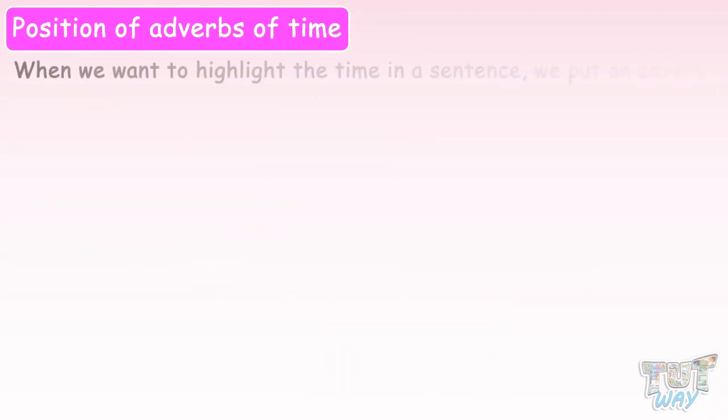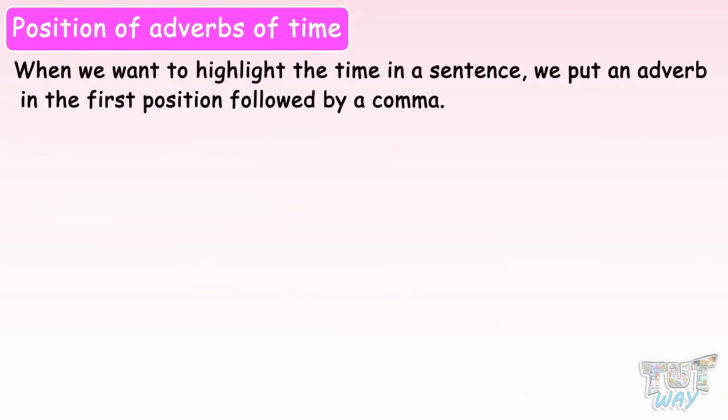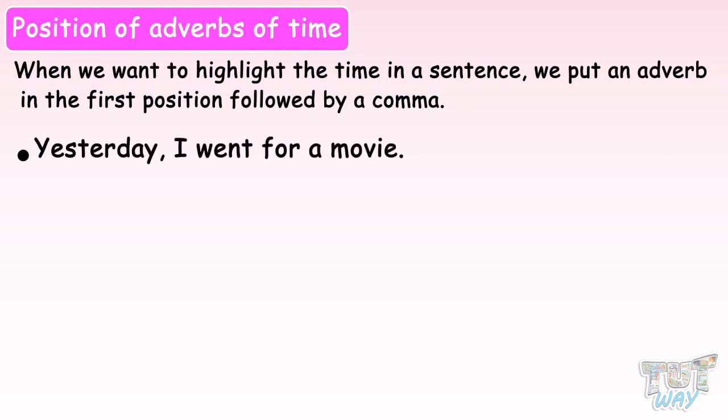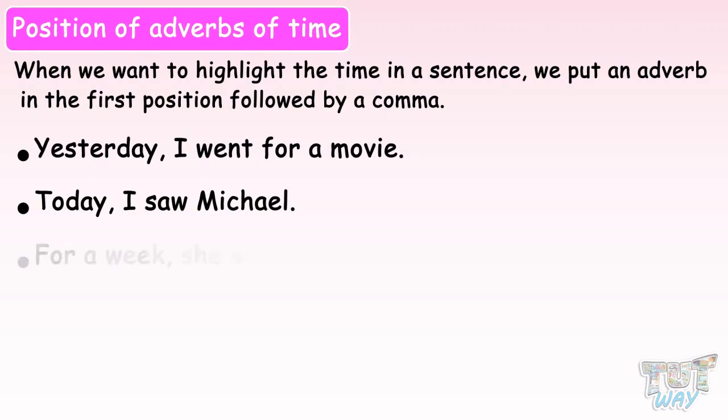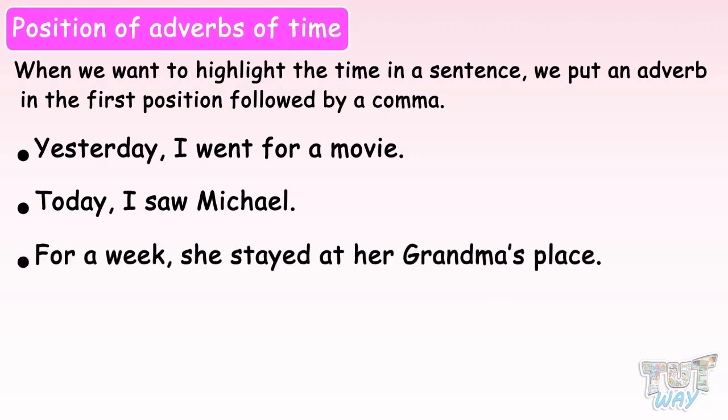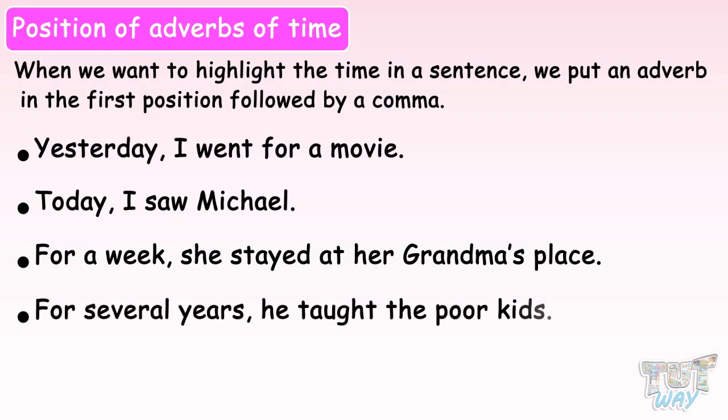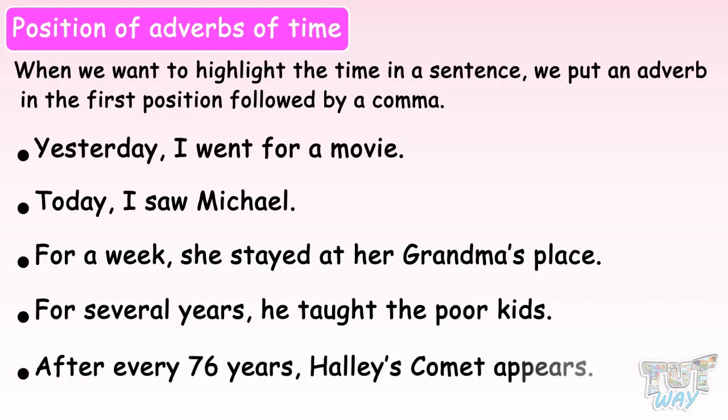And when we want to highlight the time in a sentence, we put an adverb in the first position followed by a comma. Yesterday, I went for a movie. Today, I saw Michael. For a week, she stayed at her grandma's place. For several years, he taught the poor kids. After every 76 years, Halley's Comet appears.